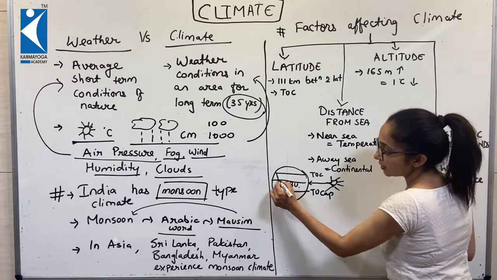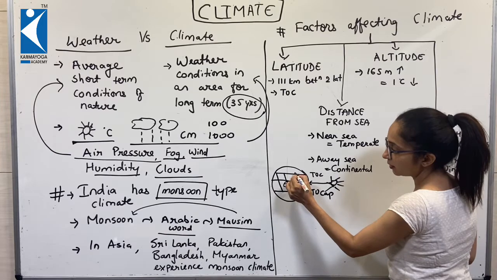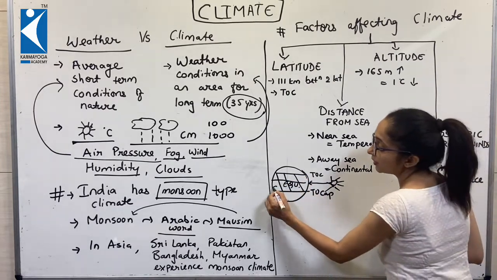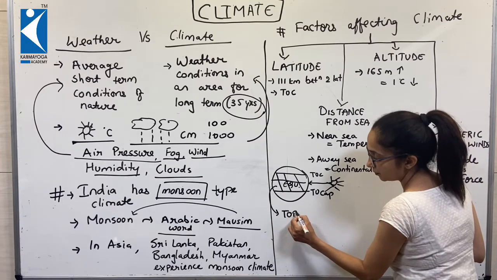So this entire zone between the Tropic of Cancer and the Tropic of Capricorn, we call the torrid zone.